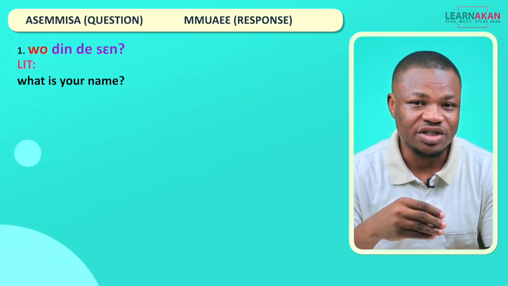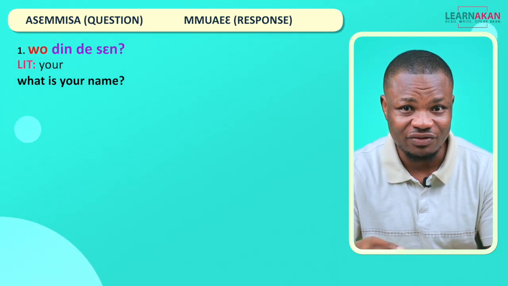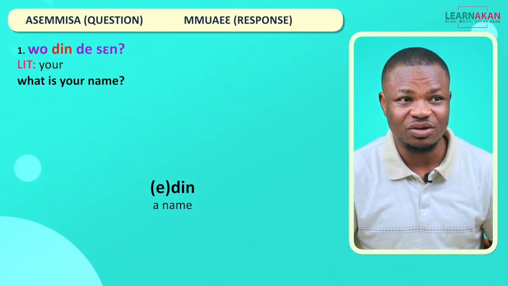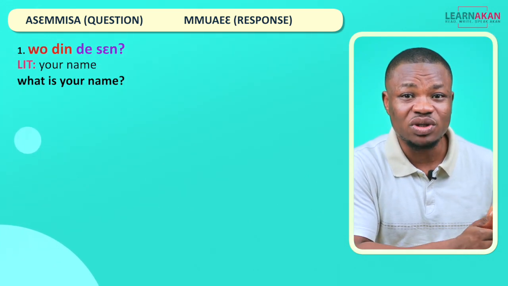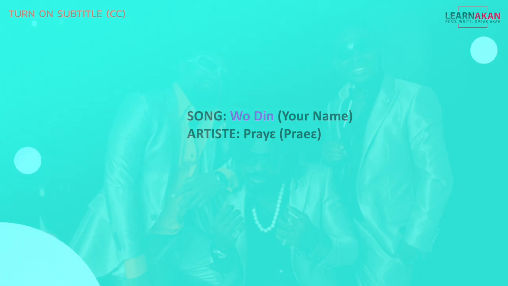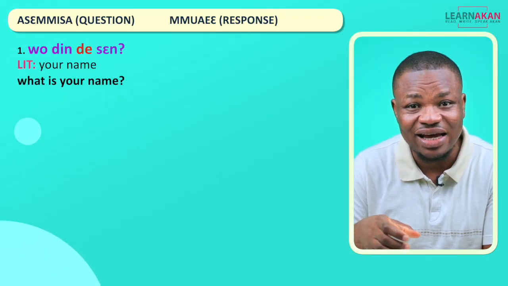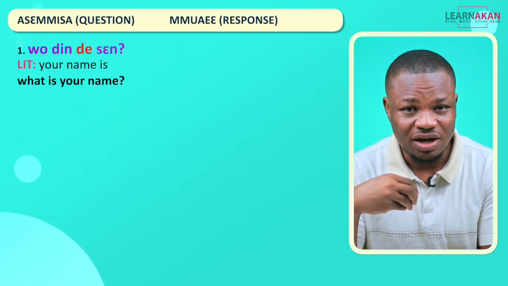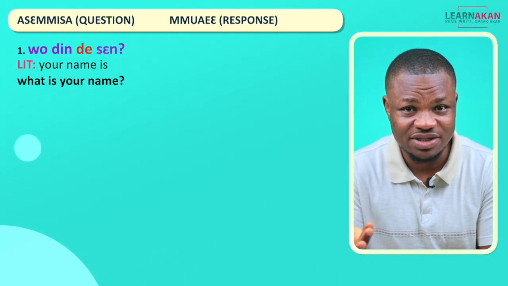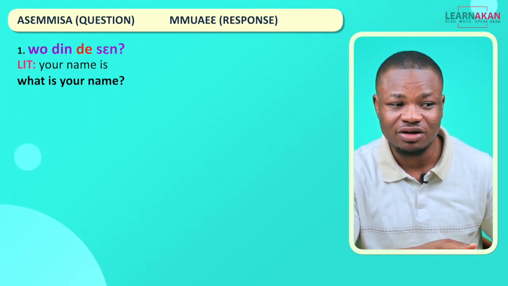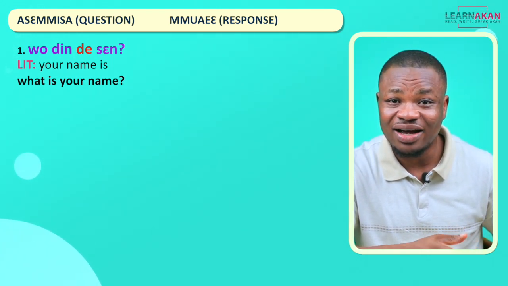We have wo, which is your, the possessive adjective. And then we have din, which comes from adin, which is a name. So when you say wodin, you are saying your name. And then we have de, which translates here as is. This is a to be verb form in Twi, and we use this to talk about names. As a to be verb form, depending on where you find this, it can change from is to am to are and all that.